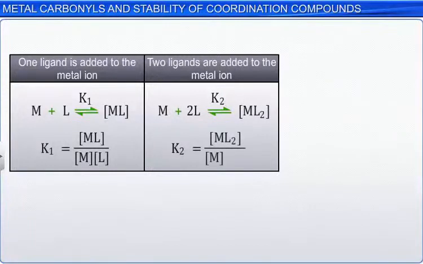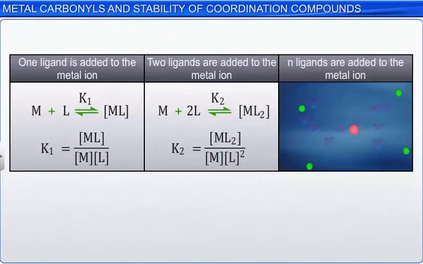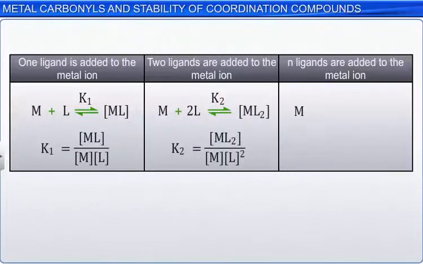Similarly, if N ligands are added to the metal ion, then the equation may be written as M plus NL in equilibrium with MLN. And the stability constant for this reaction, Kn, is equal to the concentration of MLN divided by the concentration of M multiplied by the concentration of L raised to the power of N.